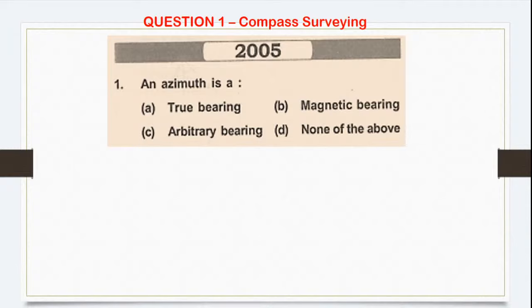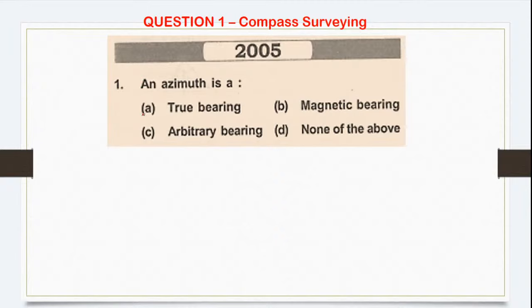Let's get started. This is the first question on compass surveying. What does it say? An azimuth is a true bearing, magnetic bearing, arbitrary bearing, and option D is none of the above. So what exactly is it? Azimuth.